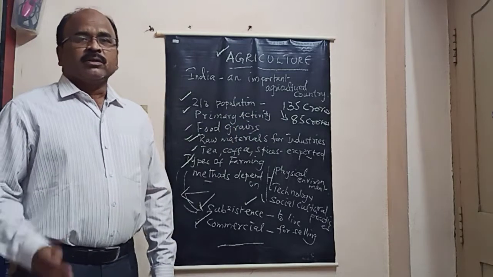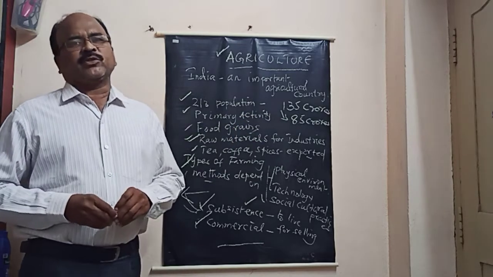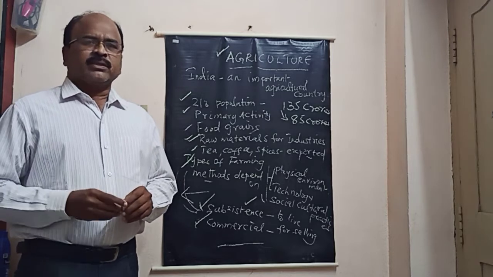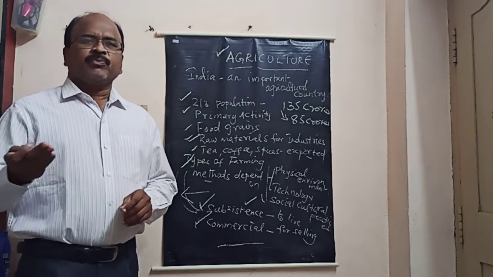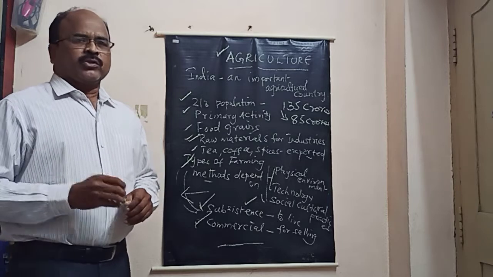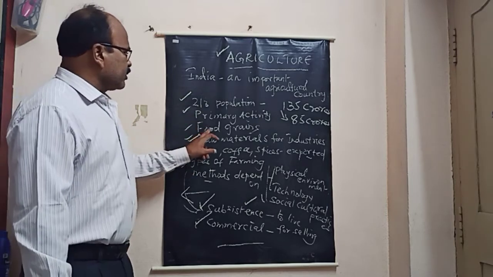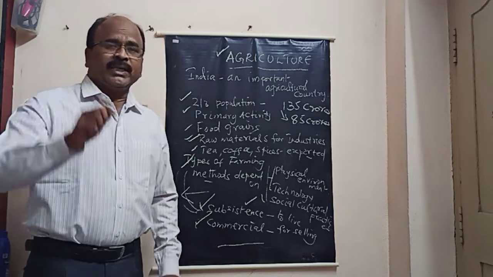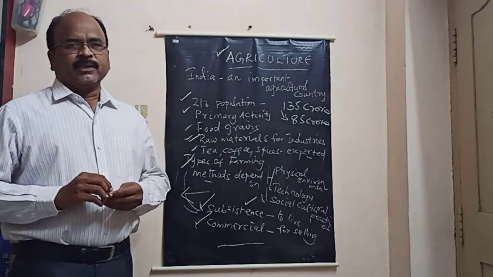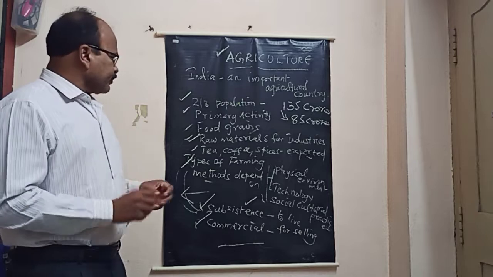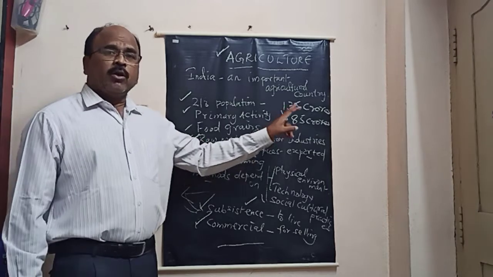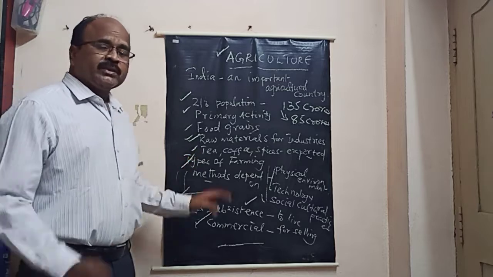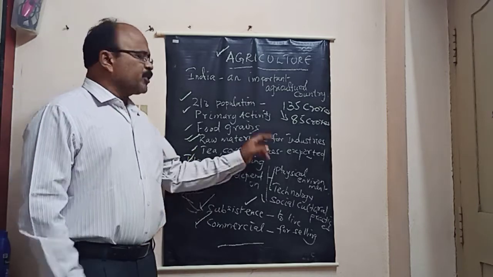Agriculture produces all types of food grains we consume. For example, rice, wheat, cereals, and all the other food crops like vegetables and fruits. It also produces raw materials for all the agricultural based industries. Then it produces tea, coffee and spices.